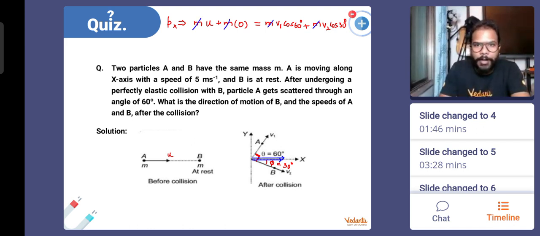The u value is given, by the way, so I'm not writing the mathematical aspect here, but what you have is u equal to v1 cos 60 plus v2 cos 30 degrees. That means u will be equal to v1 by 2 plus root 3 v2 by 2. That's one equation. Or if you further simplify this, v1 plus root 3 v2 will be equal to 2 times u. This is equation number 1.